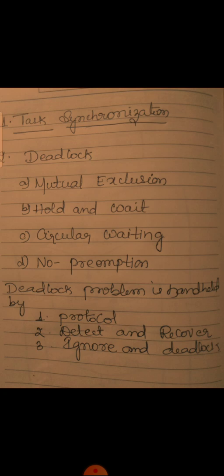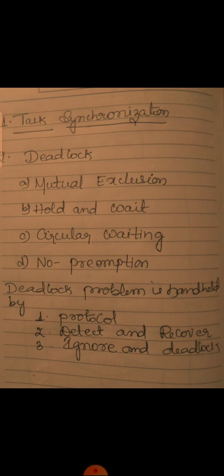And the second one is deadlock. What are the four conditions of deadlock? Mutual exclusion, hold and wait, no resource preemption, and circular wait. These are the situations where deadlock happens.